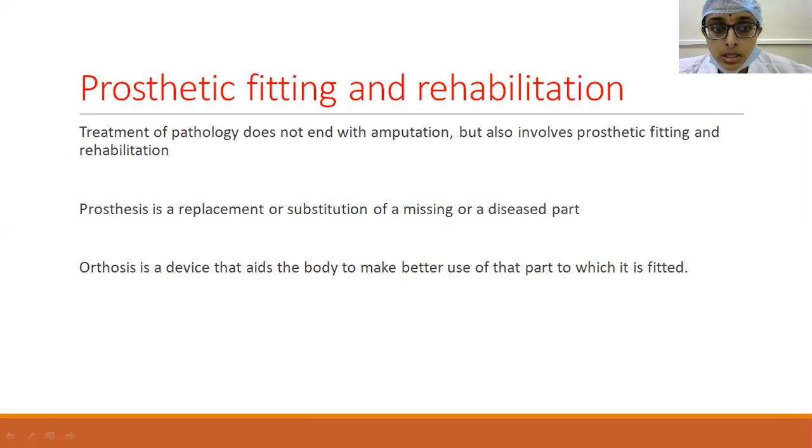And then prosthesis is nothing but replacement or substitution of a missing or diseased part. Prosthesis is a device which replaces the missing part or diseased part, whereas orthosis is a device that aids the body to make better use of the part for which it is fitted. Orthosis augments the function, prosthesis replaces the missing organ. So this is the main difference between prosthesis and orthosis. Prosthesis and orthosis will be dealt in a separate topic. I am just giving an introduction, a few words, for your understanding.